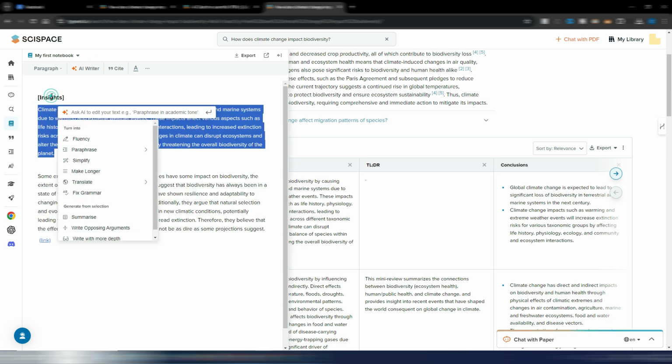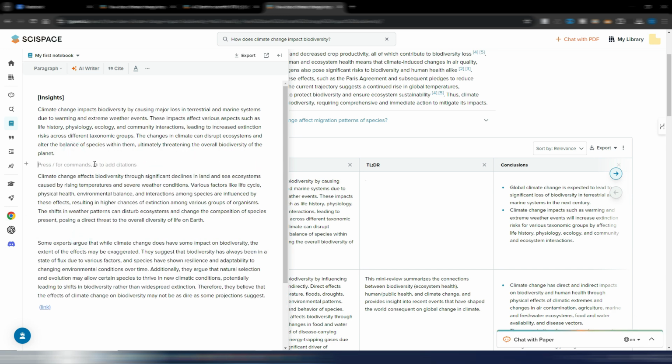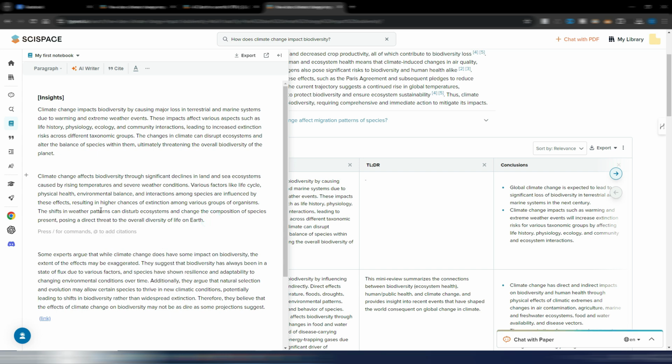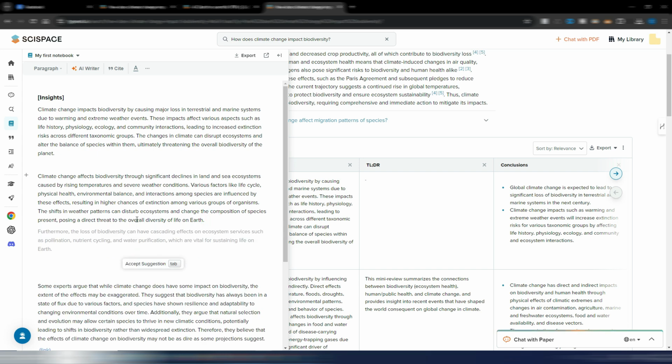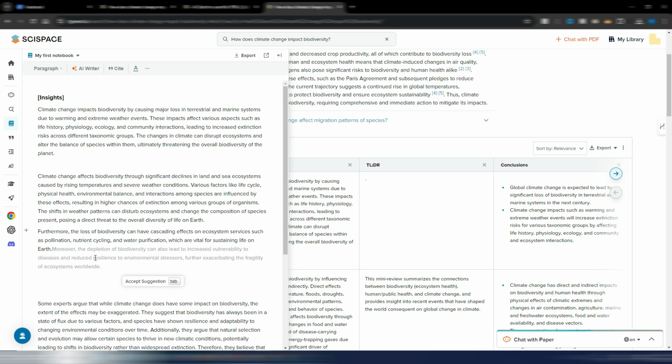Let's try another tool here. Let's say simplify. Okay, let's insert below here. So as you can see, you can compare these two versions. This is the simpler one, and if you want, you can also continue to write with AI. Automatically you can see the next paragraph and you can accept a suggestion if you want. Let's say I want this suggestion, and it keeps going. If you go here with your cursor, you keep writing.